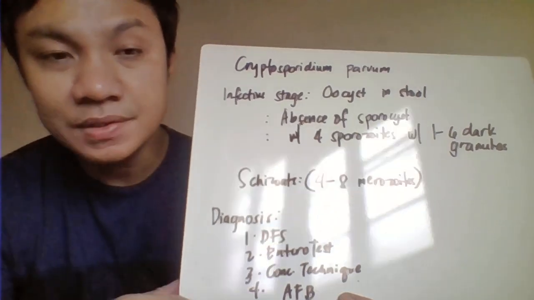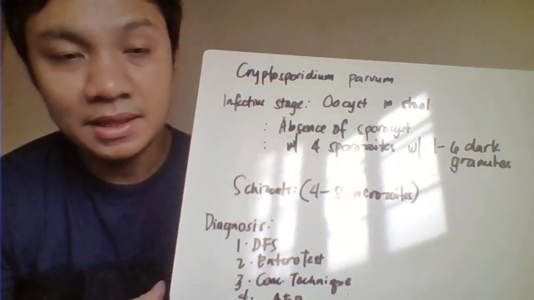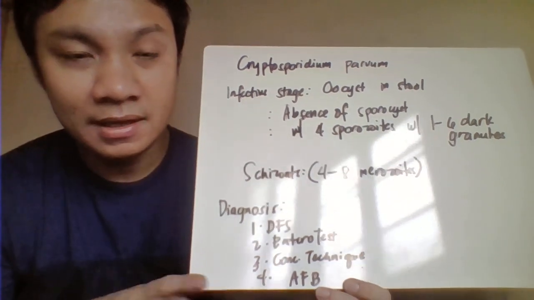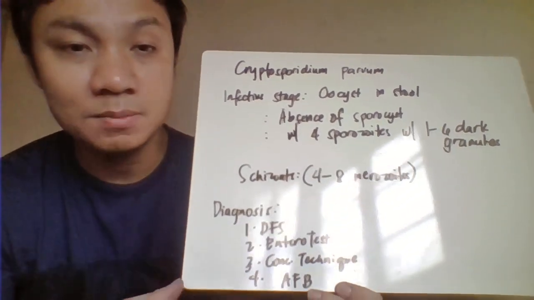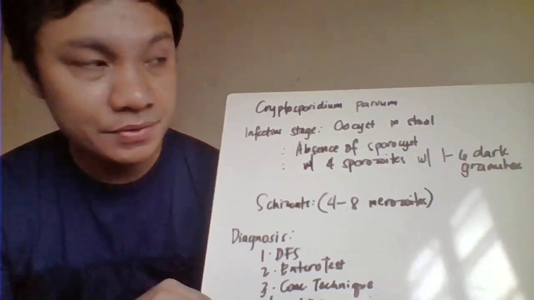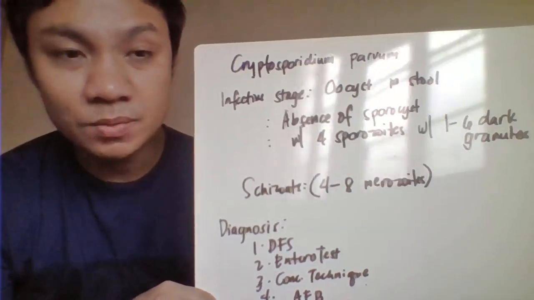The oocysts differ in that wala siyang sporocysts, and each oocyst still contains four sporozoites. Only that wala siyang sporocysts.